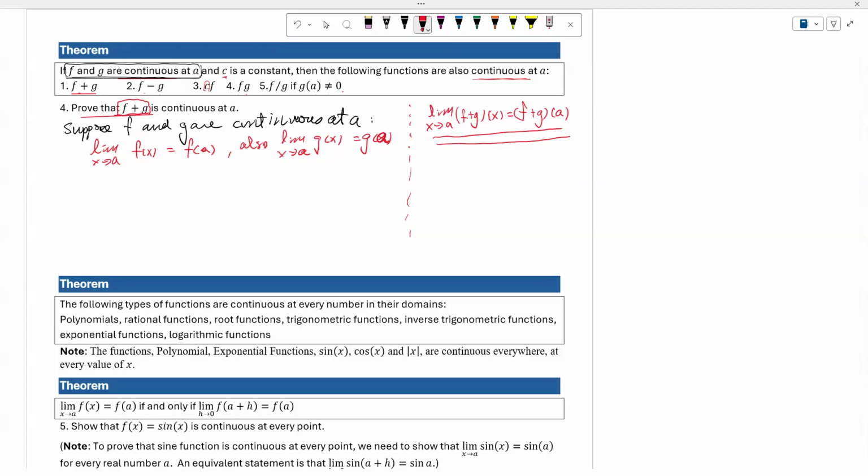Okay. So what I need to do is actually our goal. I would like to show that. Okay. Then let us go back to the proof now.